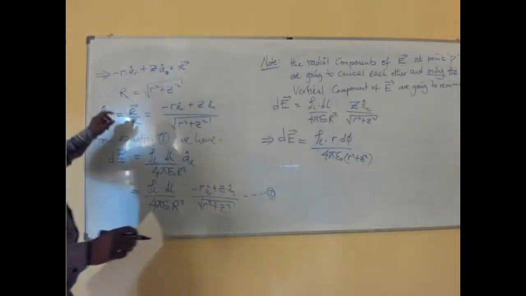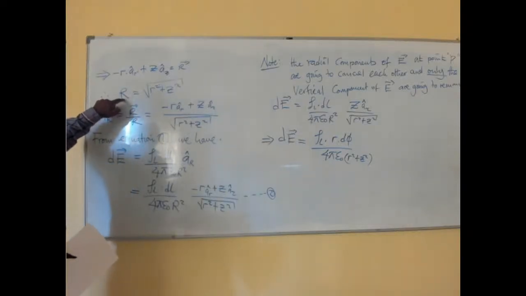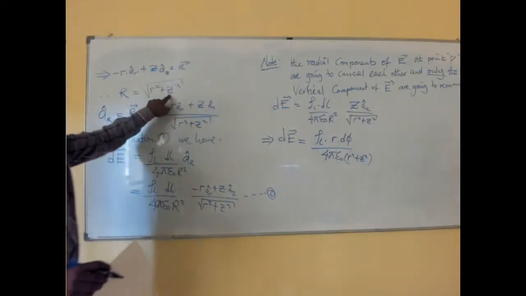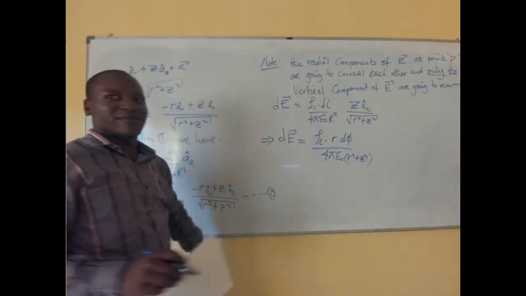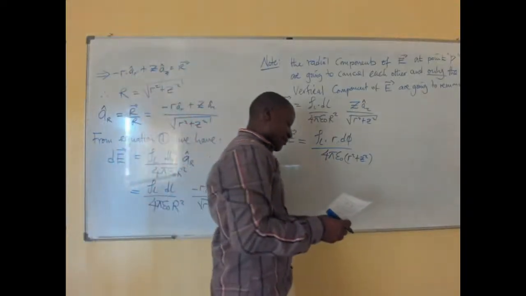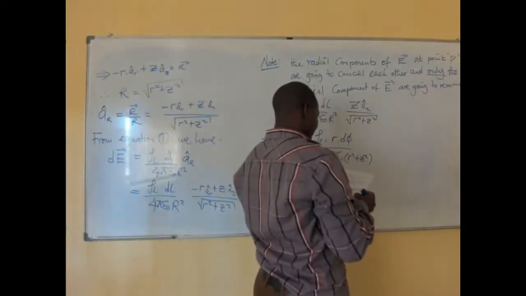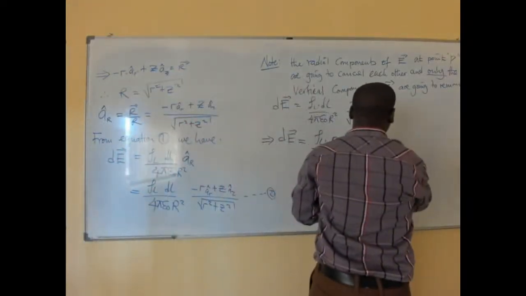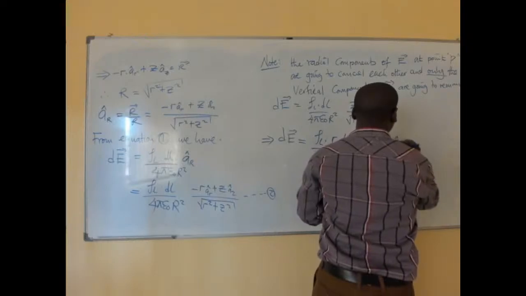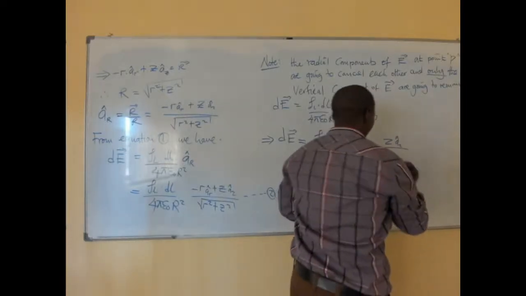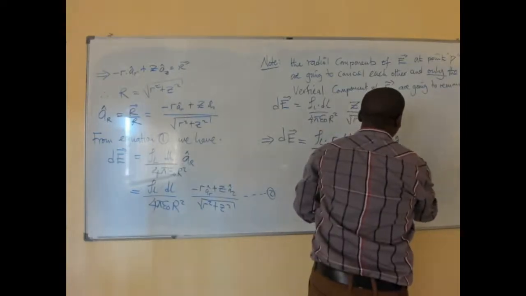If we square this, we have r squared plus z squared. And then we multiply this by z az divided by r squared plus z squared.